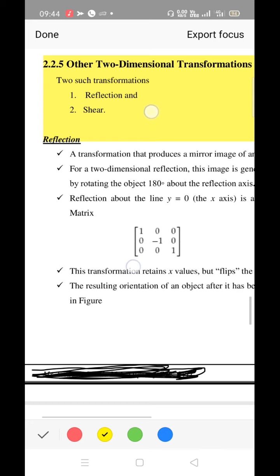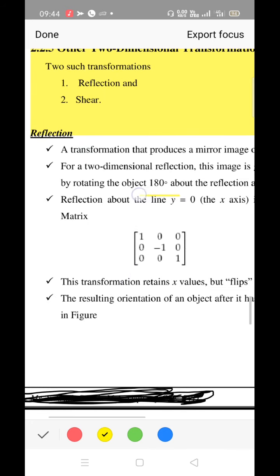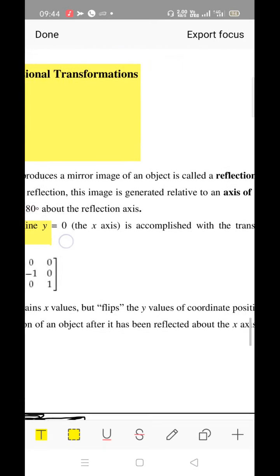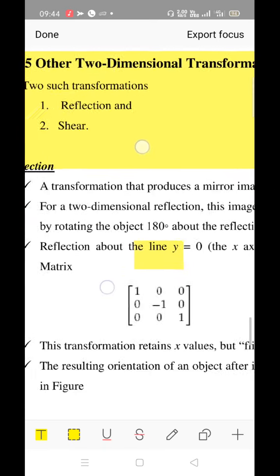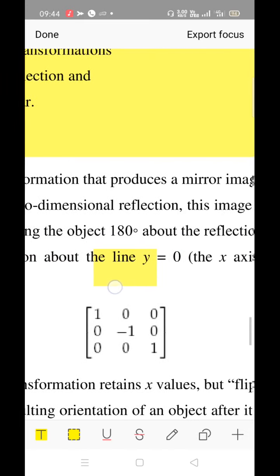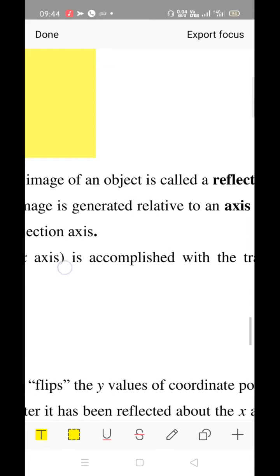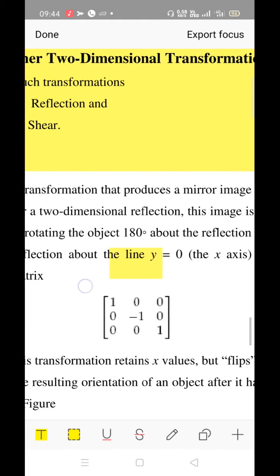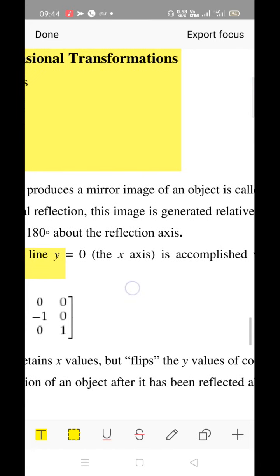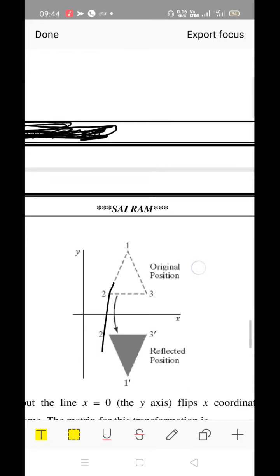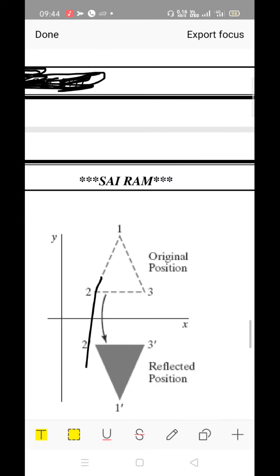Right. So reflection is a transformation that produces a mirror image of an object, which is called reflection, as you can go through in the statement. For a two-dimensional reflection, this image is generated relative to an axis of reflection by rotating the object 180 degrees about the reflection axis. Better, let us see the diagram for this. Observe this diagram and the meaning of reflection you will come to know.